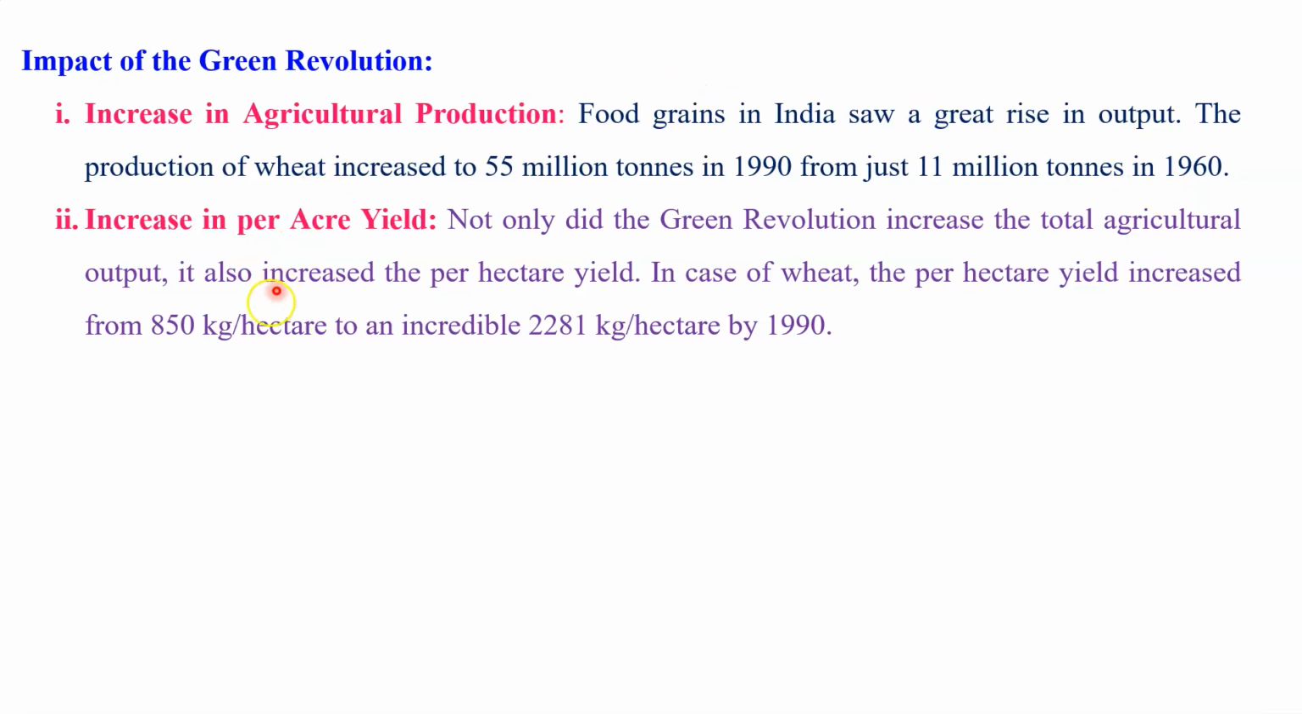Second is the increase in per acre yield. I just mentioned that the increase in the productivity of agricultural land is also one of the very important impacts that we observe in India. Not only did the Green Revolution increase the total agricultural output, it also increased the per hectare yield. In the case of wheat, the per hectare yield increased from 850 kg per hectare to 2281 kg per hectare at the end of the 1990s.